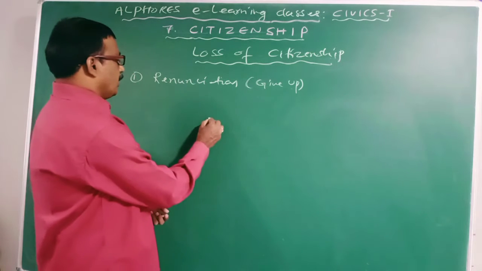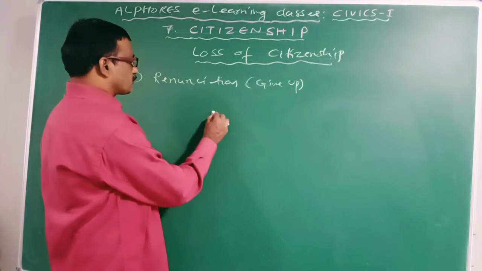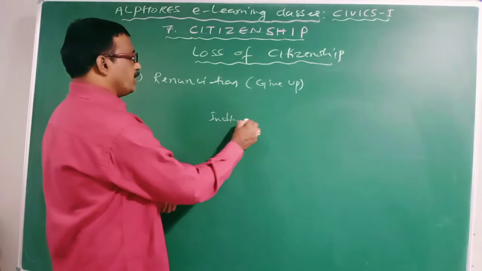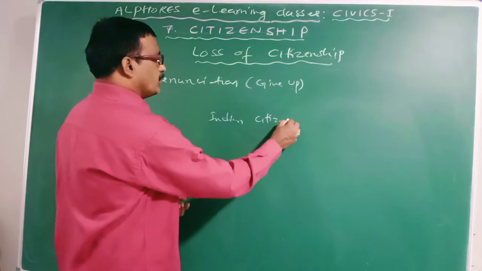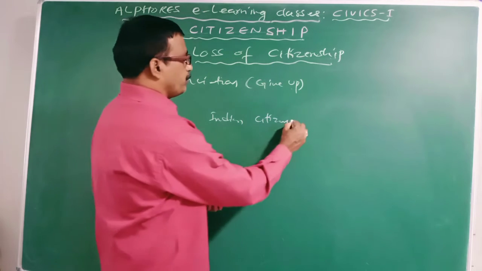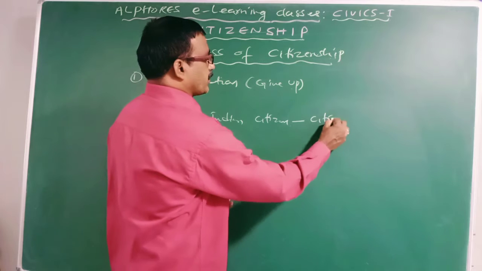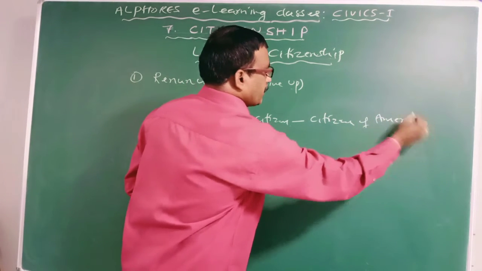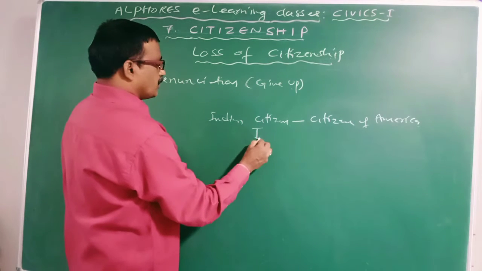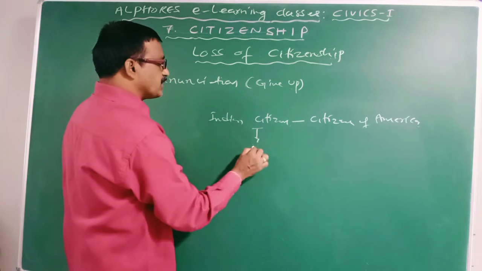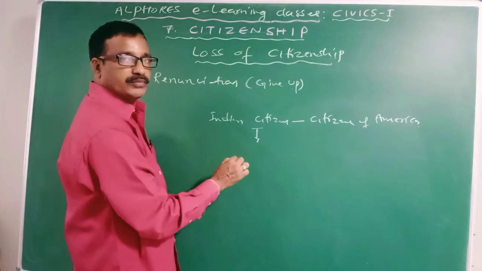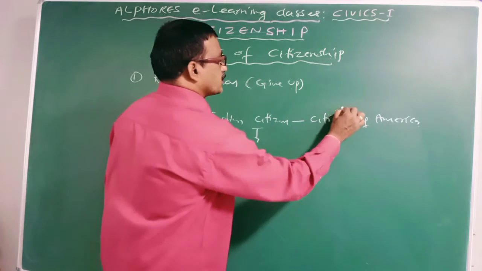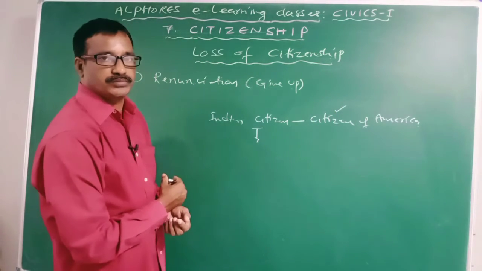Example, an Indian citizen wants to become the citizen of America. Then he must give up the citizenship of India and he may become the citizen of America.